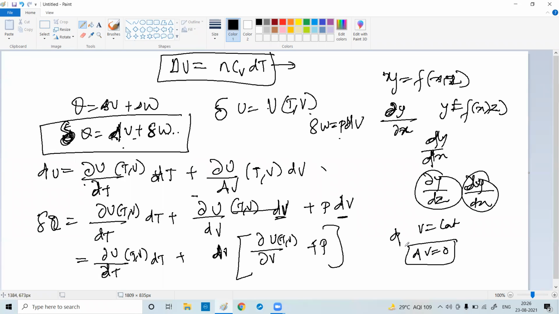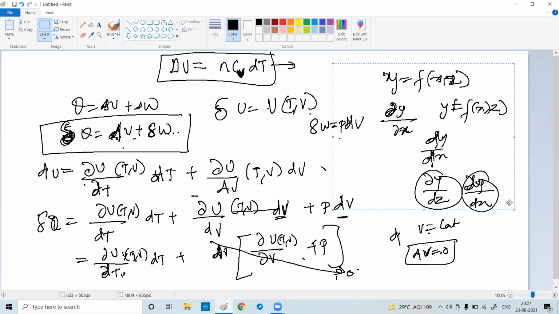Volume is constant. Then what will be the change in volume? The change in volume will be 0, or not? So this whole term becomes 0. We are talking about constant volume, no? So in constant volume, dV will be 0, so this whole term becomes 0. Understood? So what will be dU by dt? So this whole equation becomes what?